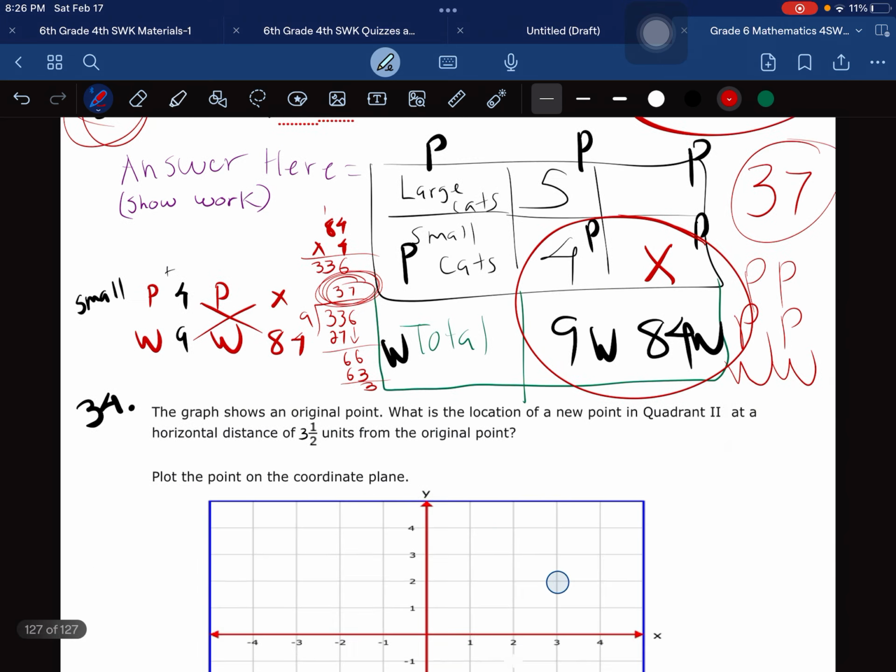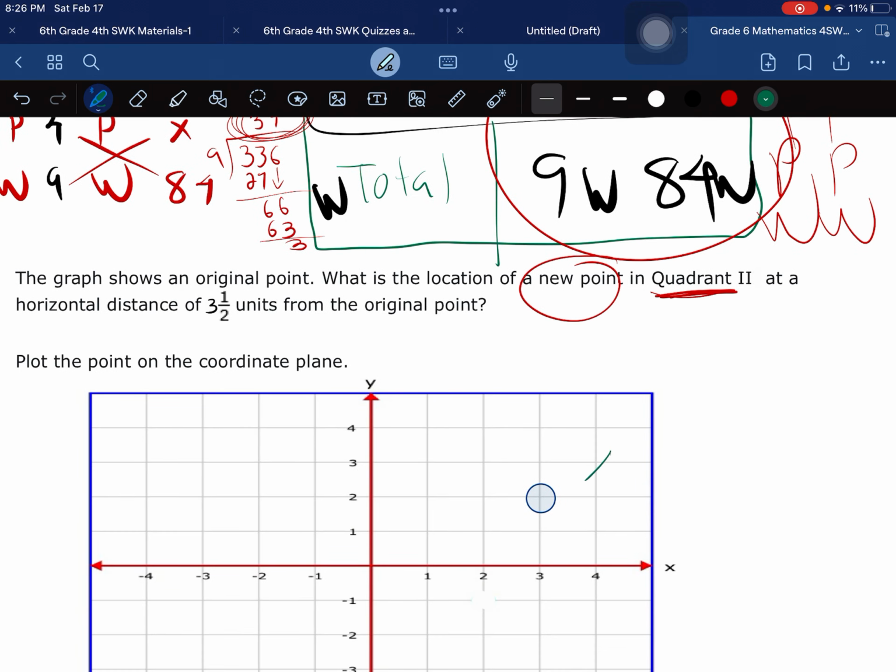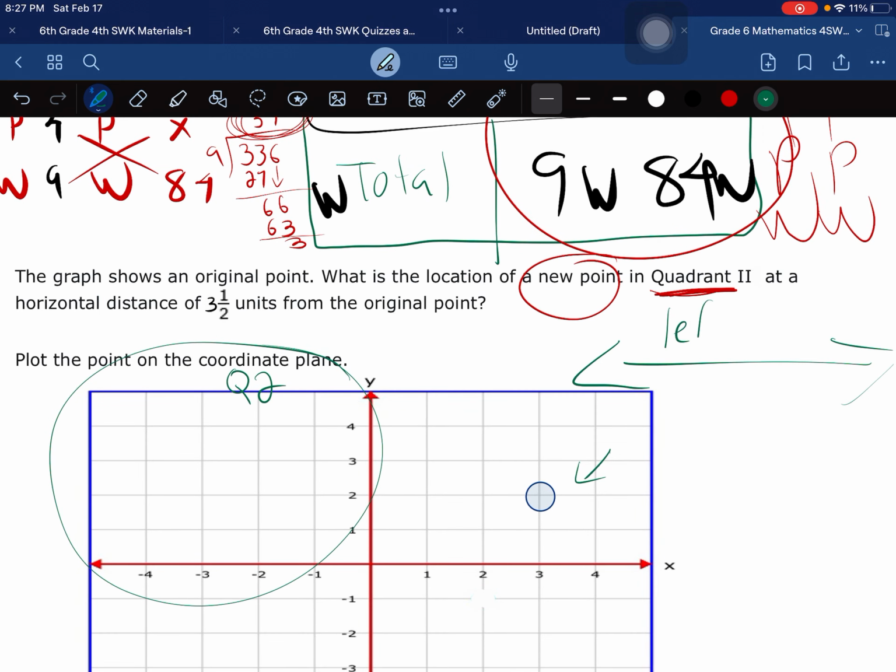The graph shows an original point. What is the location of a new point in quadrant 2? So this is your point, chicos, and it's going to end up over here in quadrant 2. At a horizontal distance. Horizontal distance means it's going to move left or right. But if it's going to move to Q2, that means we'll move to the left.